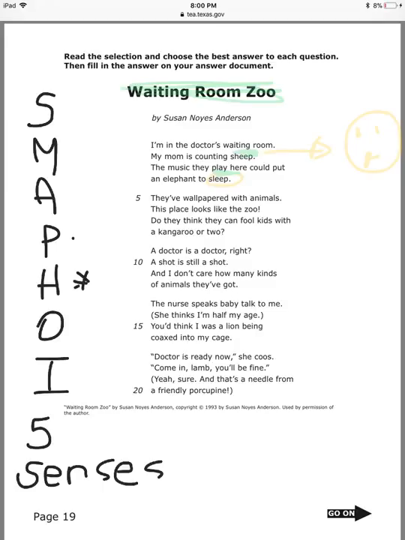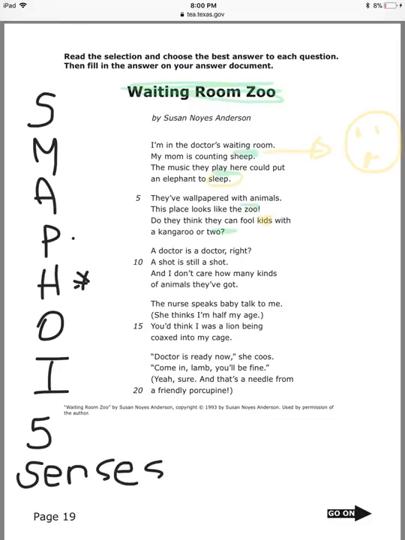Okay, number 5. They've wallpapered with animals. So it's a child. Why would a doctor's office be covered with animals on the walls? Because it's a pediatrician. Okay. This place looks like the zoo. Do they think they can fool kids with a kangaroo or two? Okay, which ones are rhyming words? My rhyming words are zoo and two.